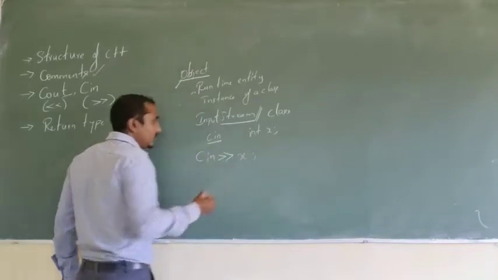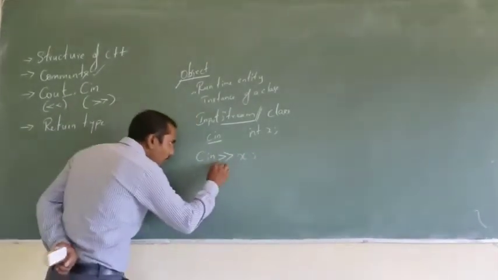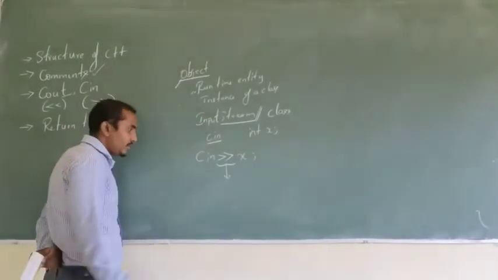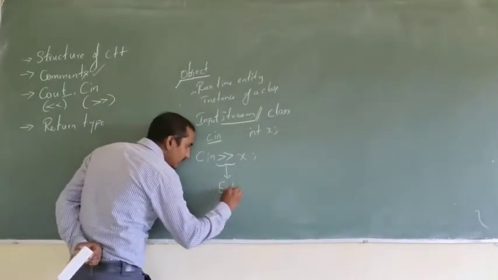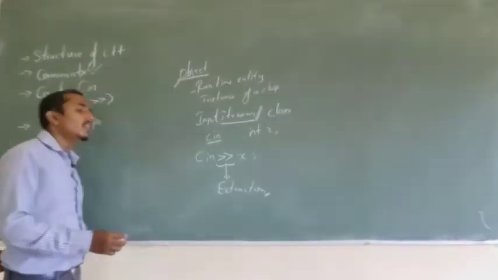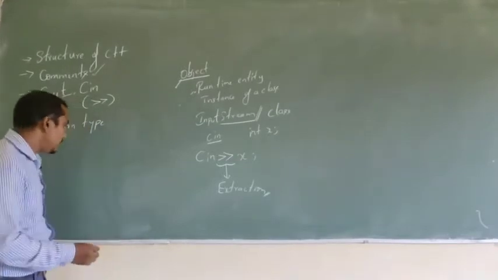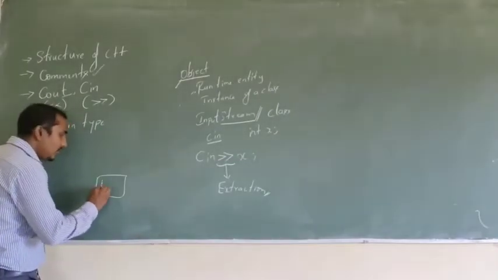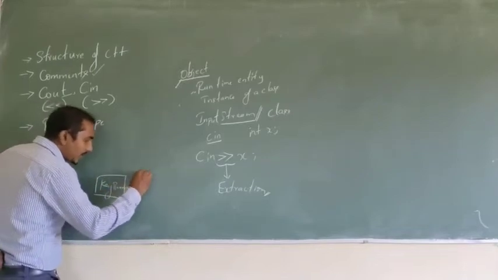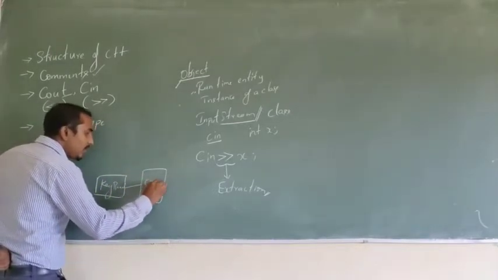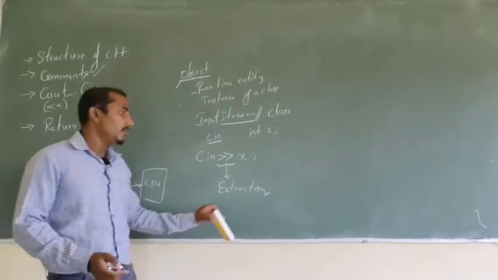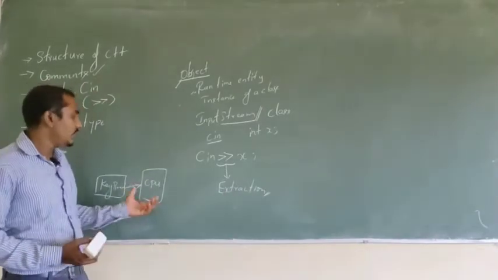I will write cin, the bitwise right operator, and x. That particular operation is also called extraction. What is the meaning of extraction? From the input device, as I told you, you have a keyboard, the CPU is going to take or extract the particular information for its calculation.